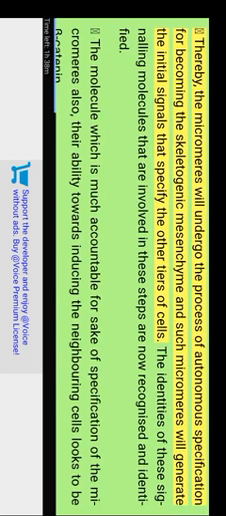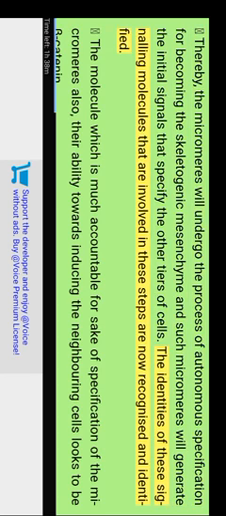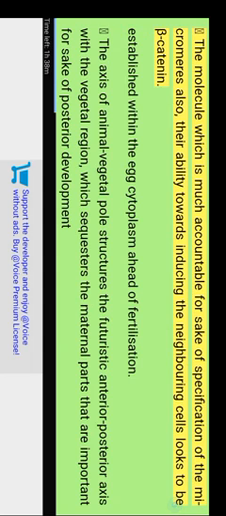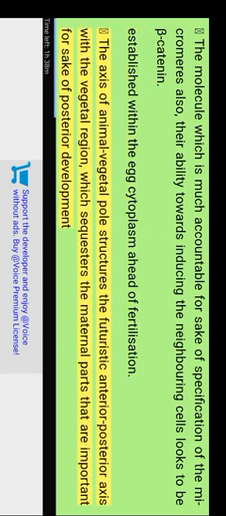Thereby, the micromeres will undergo the process of autonomous specification for becoming the skeletogenic mesenchyme, and such micromeres will generate the initial signals that specify the other tiers of cells. The identities of the signaling molecules involved in these steps are now recognized and identified. The molecule most accountable for the specification of the micromeres, and also their ability to induce the neighboring cells, appears to be beta-catenin.